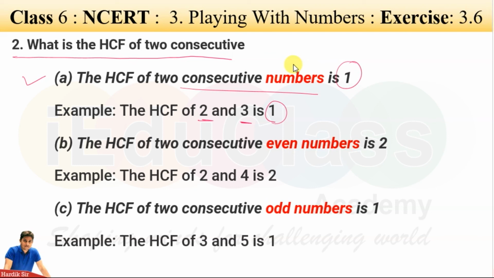Okay, what is the highest common factor of two even numbers? If you take two even numbers like 2 and 4, it will be 2. And two odd numbers, what will be the highest common factor of two odd numbers? Example 3 and 5, and their common factor is 1.